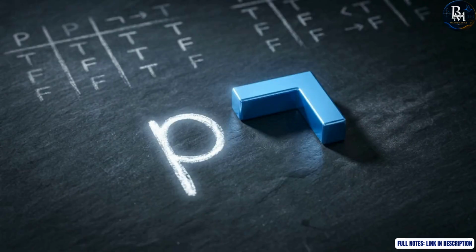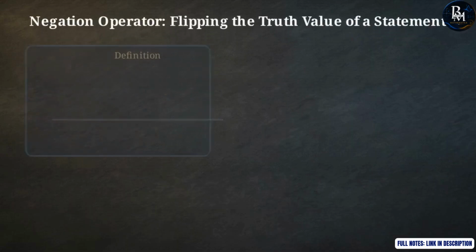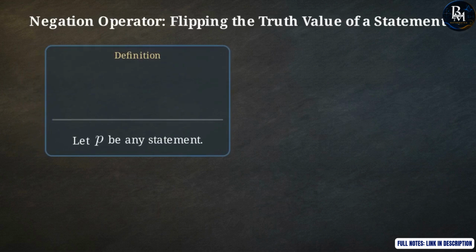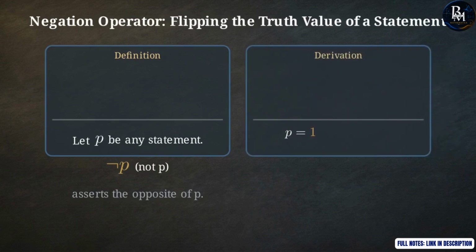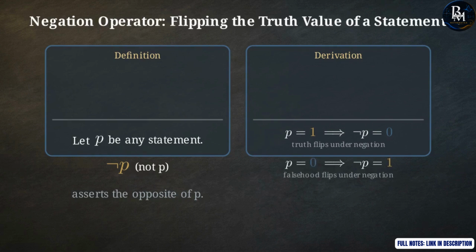Once we have identified valid statements, we can begin actively manipulating them through logical operations. This left side proof cell introduces the negation operator, written as not p. This operator functions as a statement's exact opposite companion. We can map its exact operational effect. If the original statement p is true, the negation operation forcefully flips the value to false. Conversely, if the original statement is false, the operator flips it to true. A statement and its negation can never agree under any circumstance.